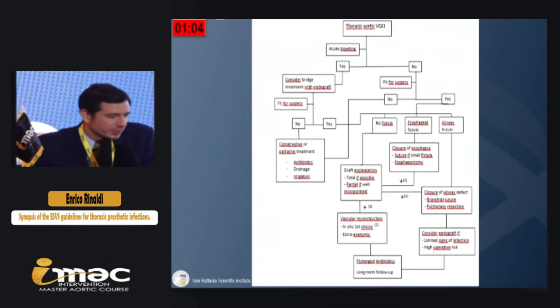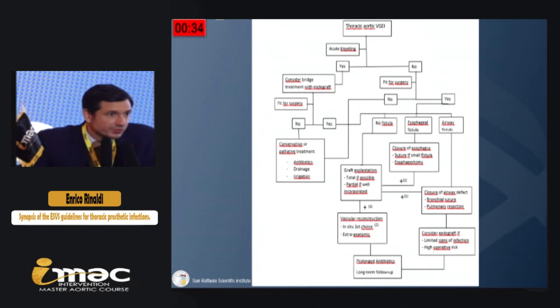a conservative approach. Instead, stable patients fit for surgery, and patients previously treated with TEVAR who are now stable and fit for surgery, could be treated surgically, and it depends on the disease. In case of no fistula, the graft explantation is performed, total when possible or partial when it is well incorporated, associated with vascular reconstruction and prolonged antibiotic therapy.